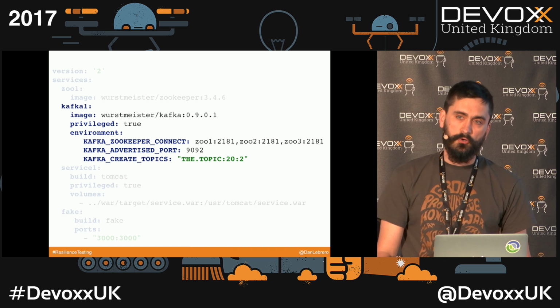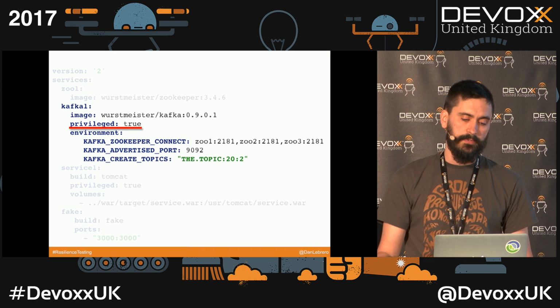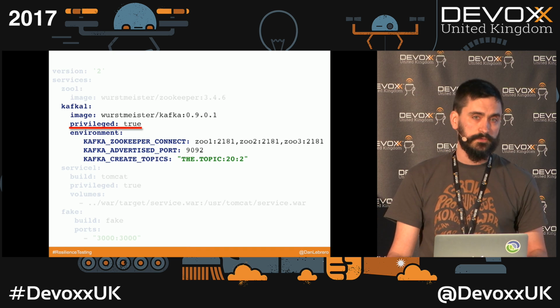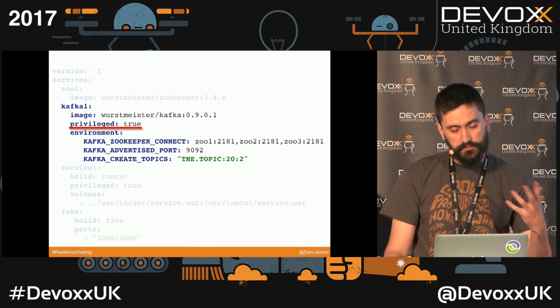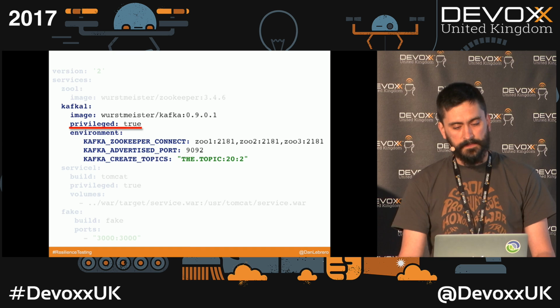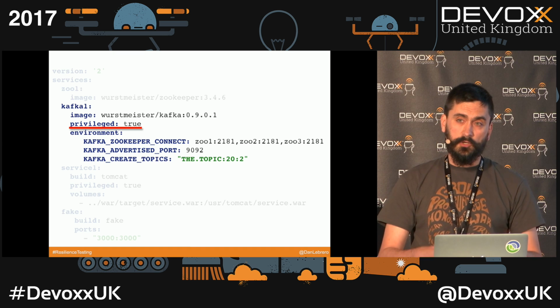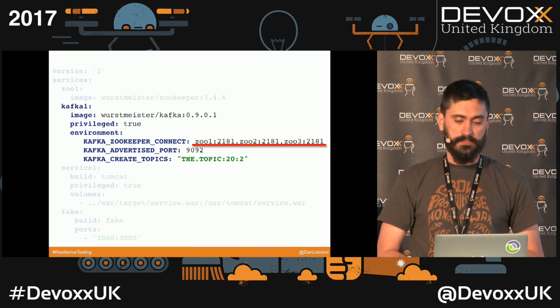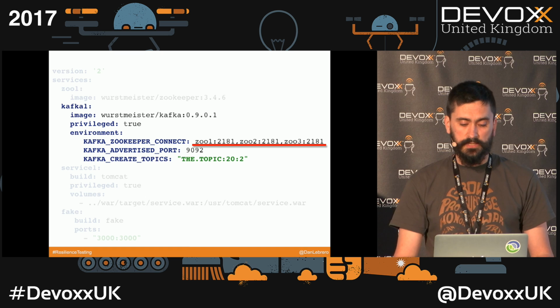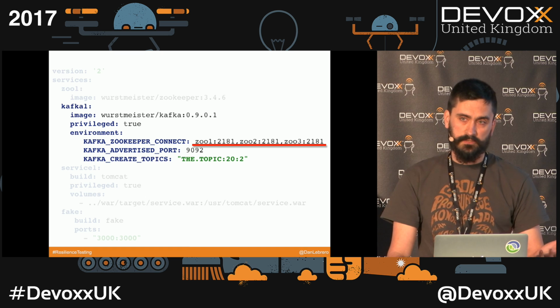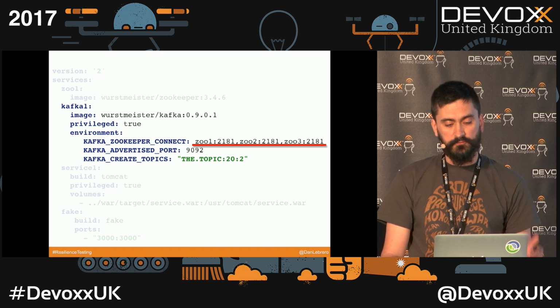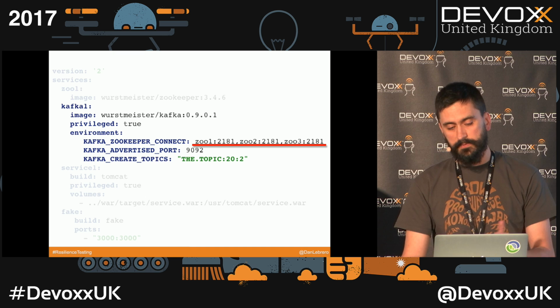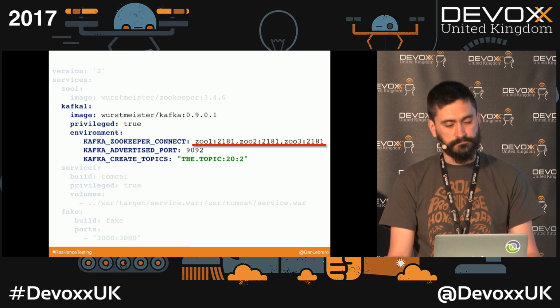And notice that we are going to run it in privileged mode, because to be able to inject faults into the network, we actually need some root privileges. As I said, as part of Docker Compose, as part of creating that private network, it's also going to create a DNS server, so you can reference other containers by name.